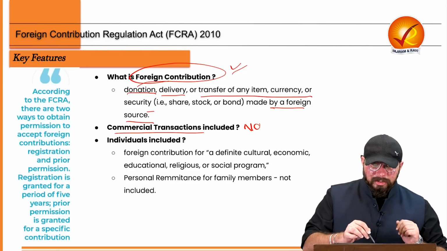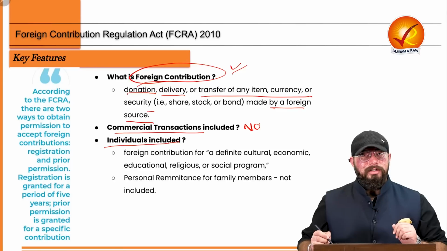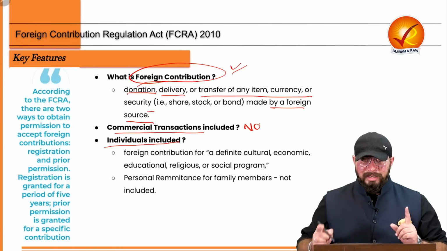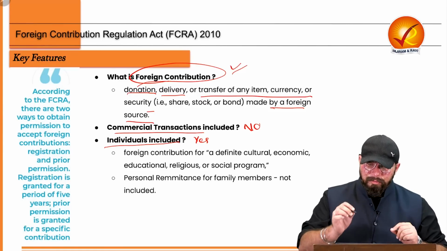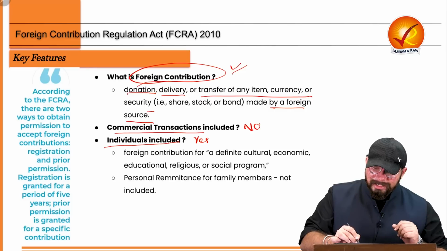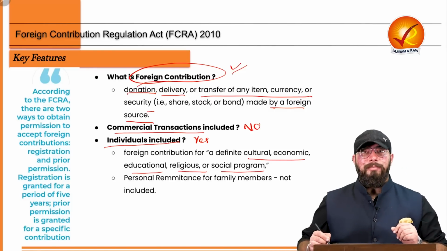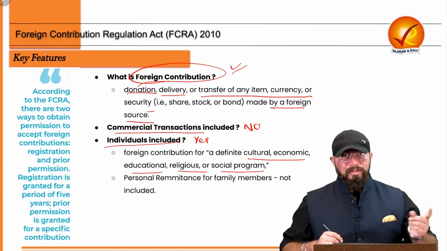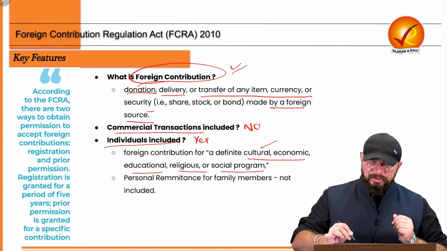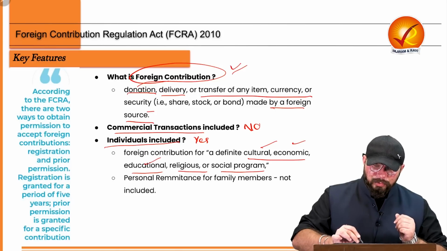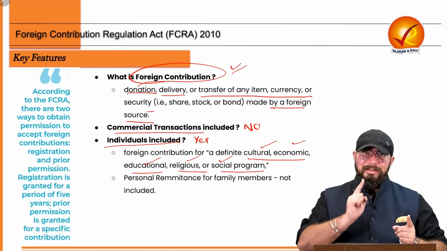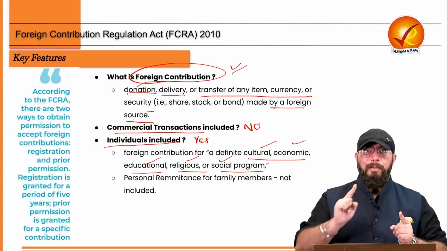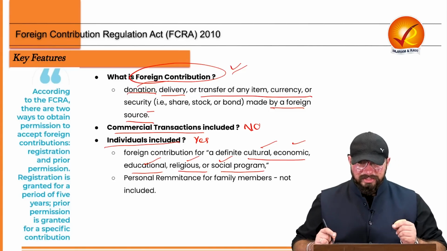Now another question which comes is, are the individuals included in this Foreign Contribution Regulation Act? The answer is yes. If an individual is having foreign contribution which is for a definite cultural, economic, educational, religious or social program, now this is very important, then that individual will come under the ambit of your FCRA 2010.